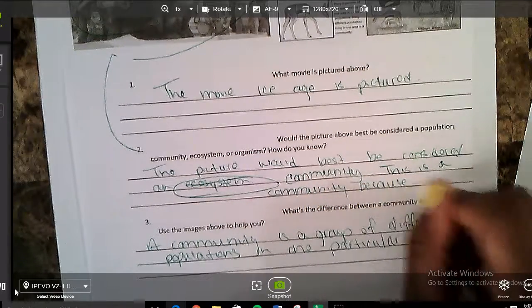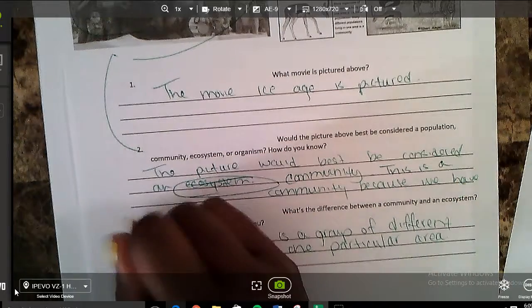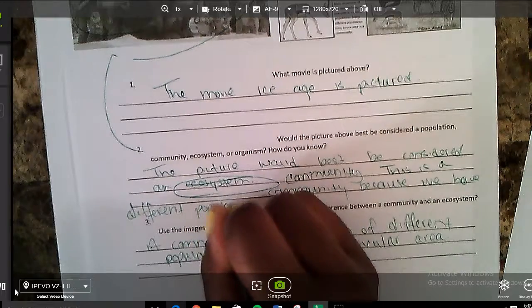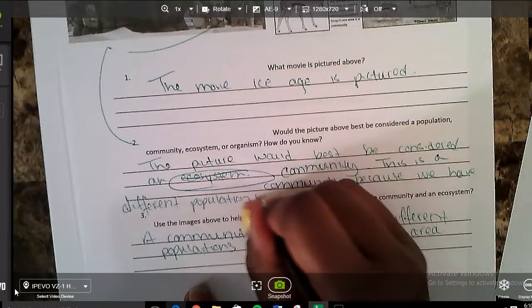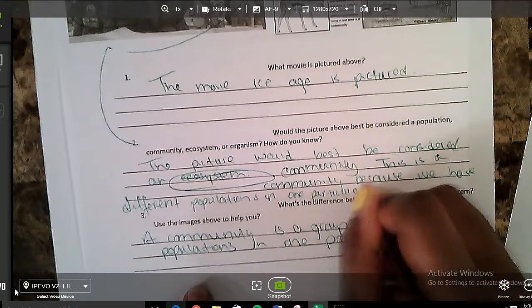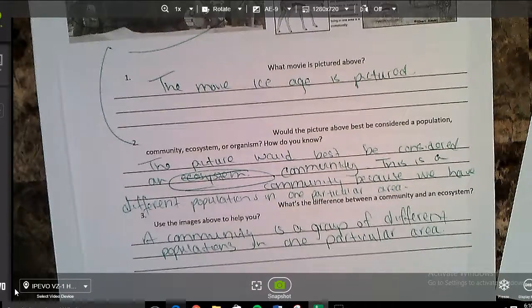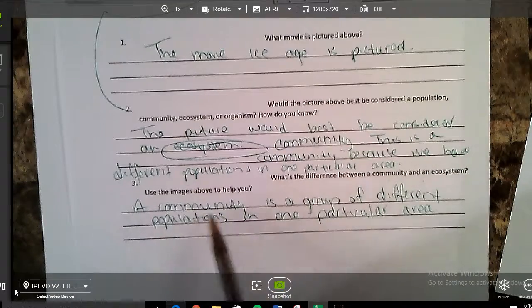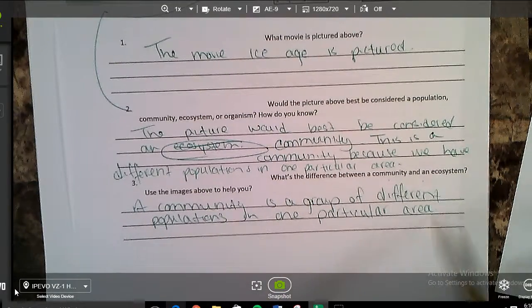because we have different populations in one particular area. Right? So it would be a community if all of these organisms were living in our backyard. It would be an ecosystem if we're talking about all of the organisms in Louisiana or in the South. What's the difference between a community and an ecosystem? A community is a group of different populations in one particular area.